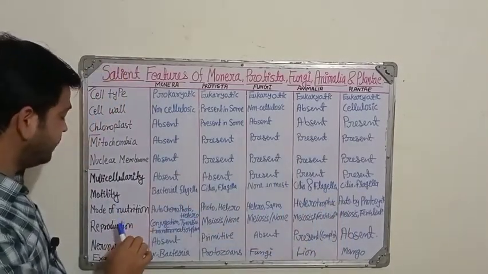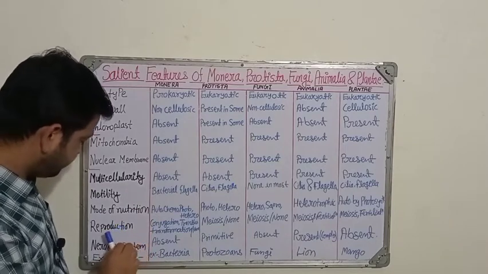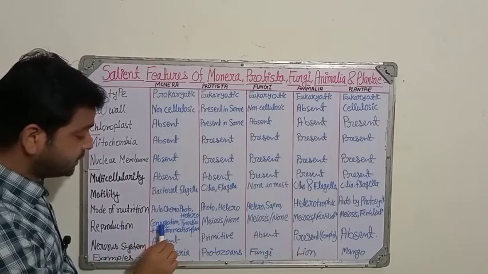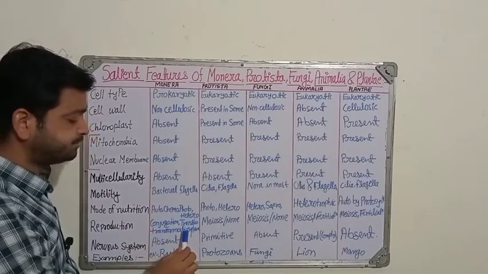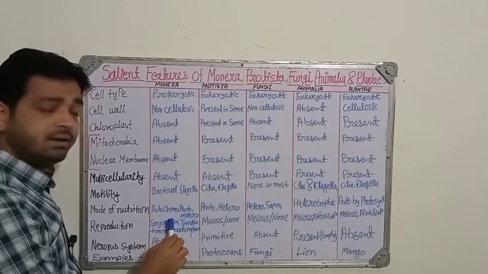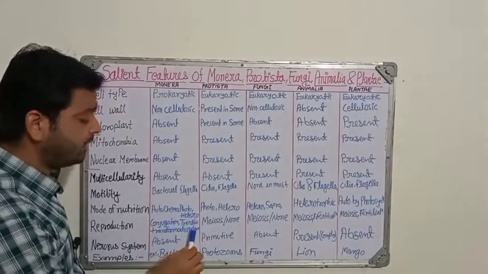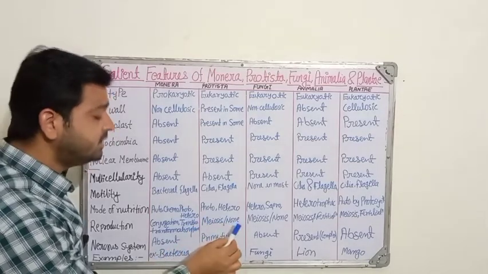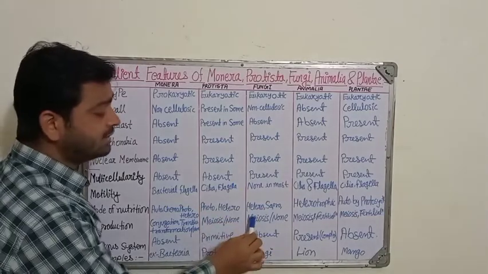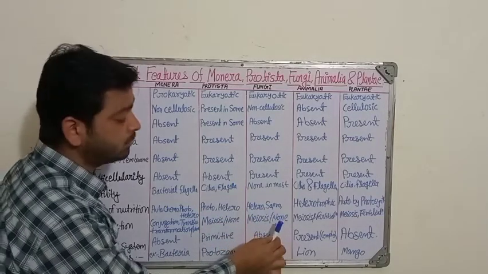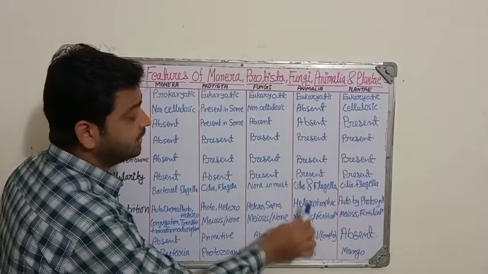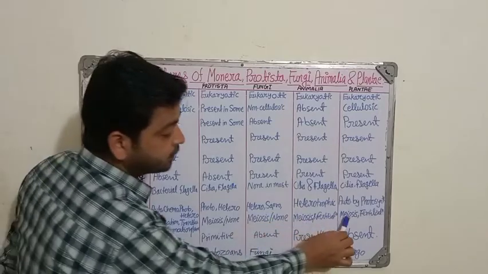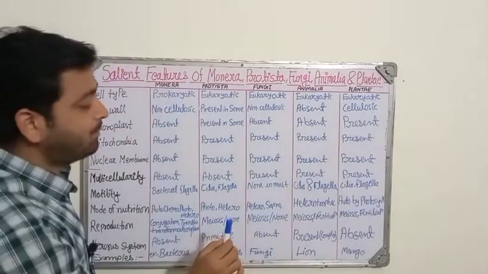Coming to reproduction, here in Monera conjugation, transduction and transformation, these three methods are used for reproduction, and sometimes they do not reproduce. In Protista, meiosis and sometimes none. Coming to fungi, they may adopt meiosis and sometimes no reproduction. In animals, meiosis they can adopt, and fertilization they do, right? Meiosis and fertilization can also be seen in plants.